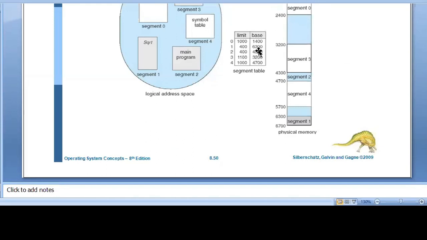Next, base register 2400 is not available; it is 3200.